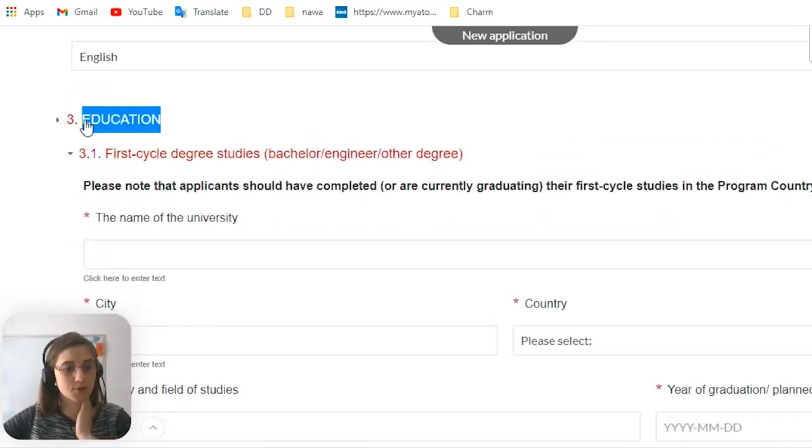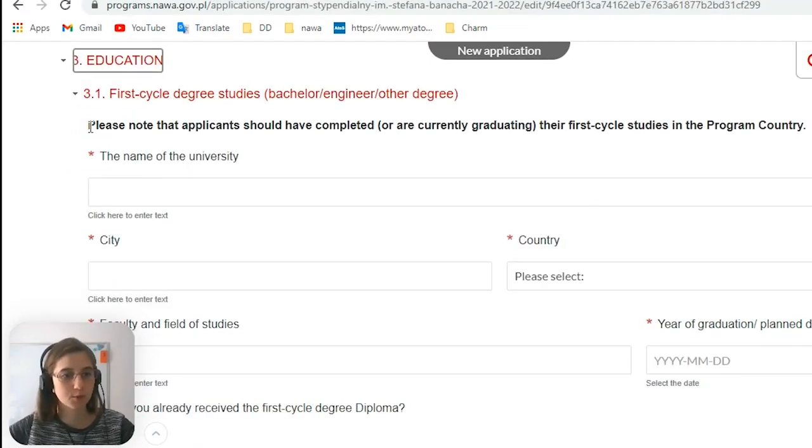Here we are going to describe our previous education. You write the name of the university where you have received the first cycle studies. In order to apply for Banach Scholarship, you need to have the first cycle studies already done.